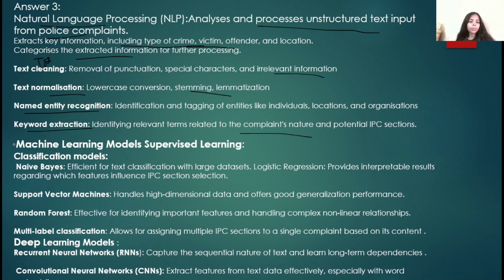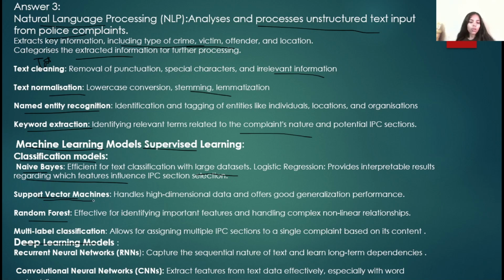Now third point is machine learning models. Machine learning models are of two types: supervised learning and unsupervised learning. In supervised learning, we will study classification models and deep learning models. In classification models, the following come: naive Bayes, logistic regression, support vector machine, random forest. Naive Bayes is for efficient text classification with large datasets. Here, logistic regression provides interpretable results regarding which features influence IPC section selection.